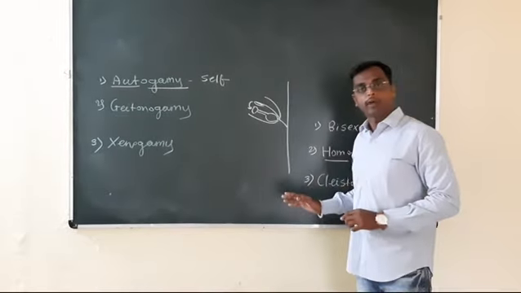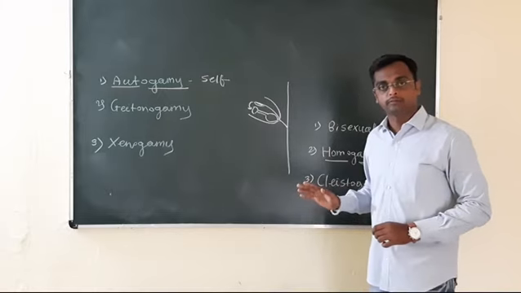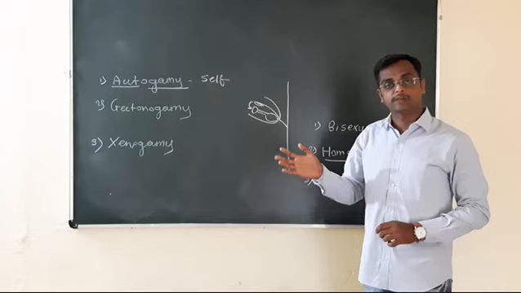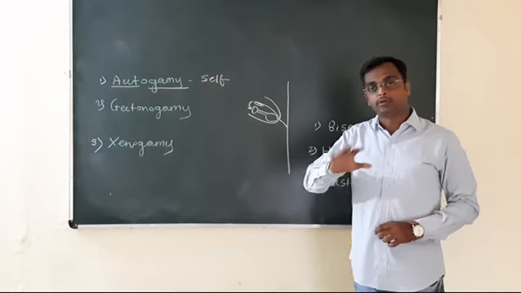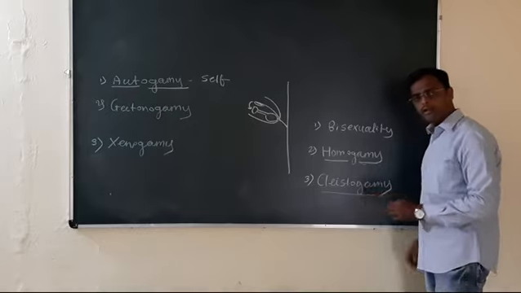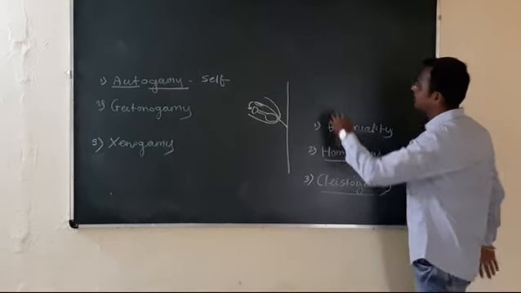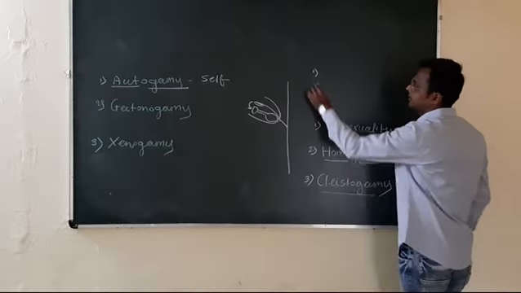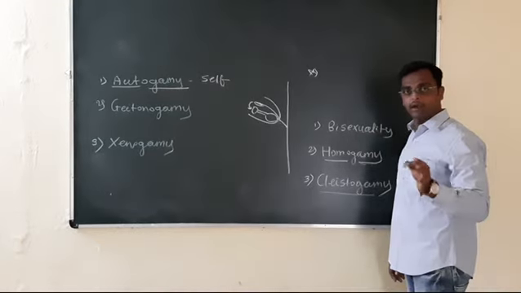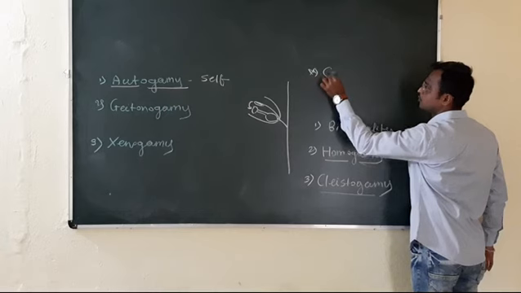Before opening of the flower, or if the flower does not open, internal fertilization takes place, or internal transfer of pollen grain to the stigma takes place. It is called cleistogamy. And there is another term: if the flower opens, it is called chasmogamous.